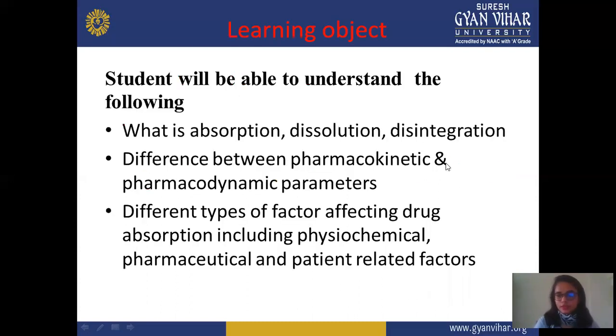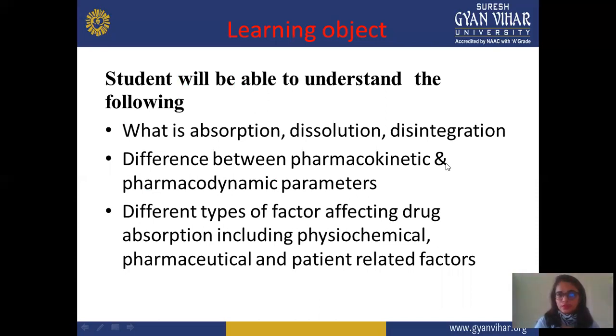First is the learning objective. Before starting factors affecting drug absorption, you should know about these objectives: what is absorption, dissolution, and disintegration. In absorption, we already discussed movement from the site of administration to systemic circulation, with the drug in unchanged form.